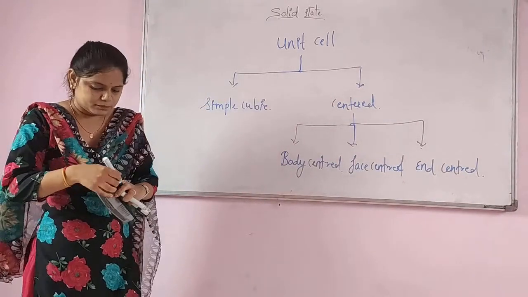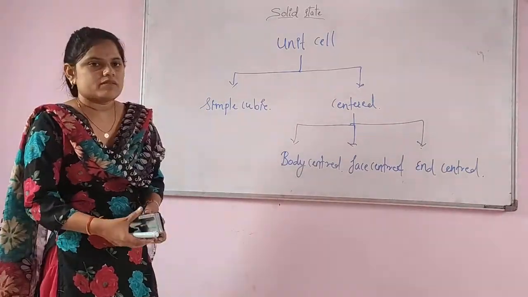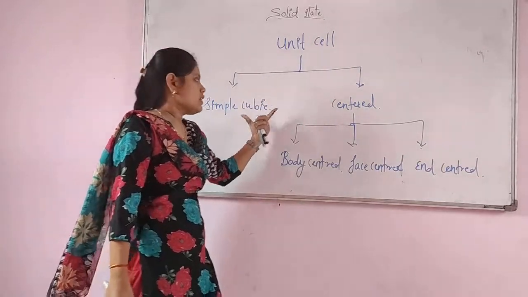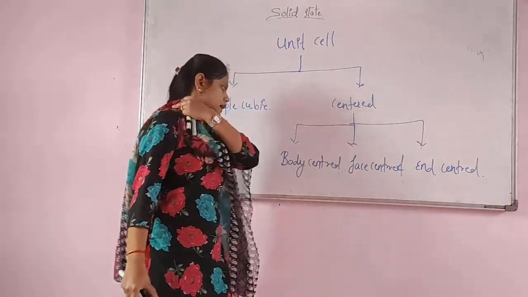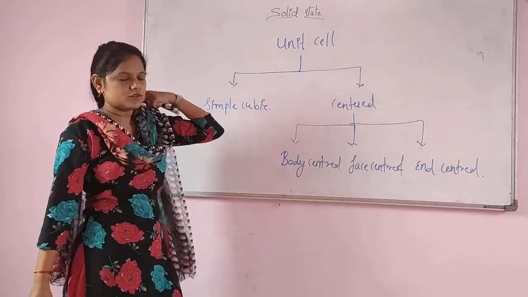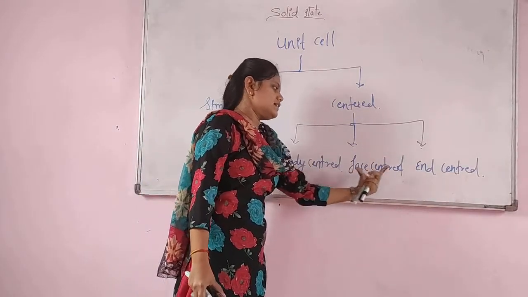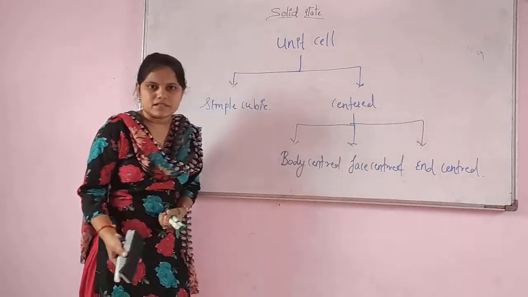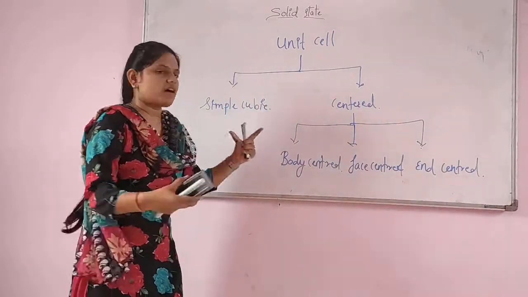Face-centered cubic. Now the unit cell will be divided into two types. First will be the simple cubic, second will be the centered cubic. Now the centered cubic is again divided into three types. First will be the body centered, second will be the face centered, and third will be the end centered. Now we will study them one by one in detail.